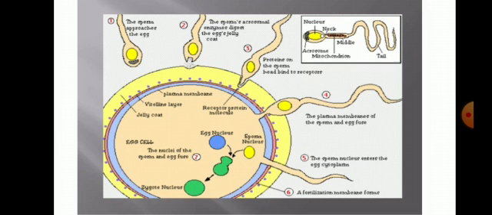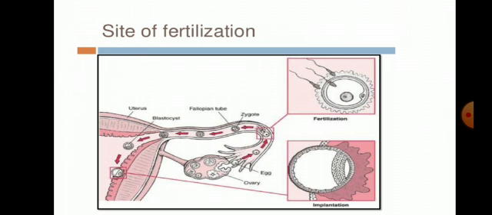Okay, look at this picture, how the sperm passes into the ovum. The most important parts are the acrosome, nucleus, and neck of the sperm. This is the vitelline membrane, and the jelly coats. You can see this figure carefully. So what is the site of fertilization? You can see this figure.